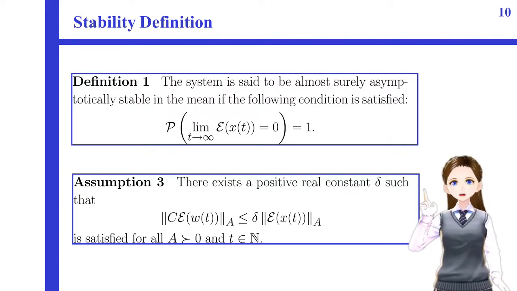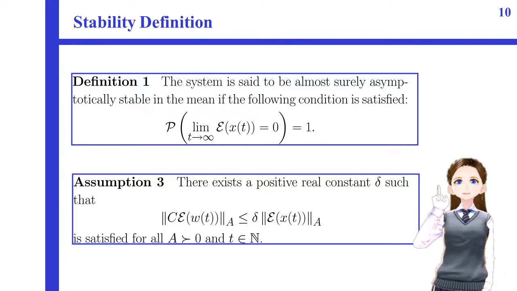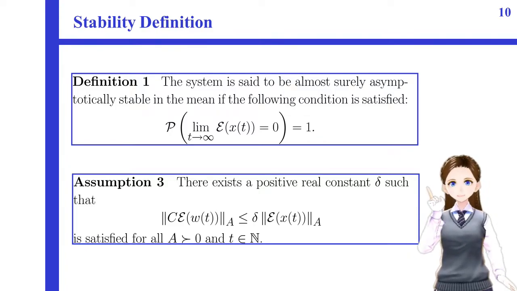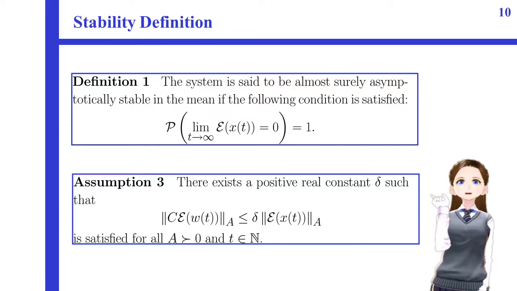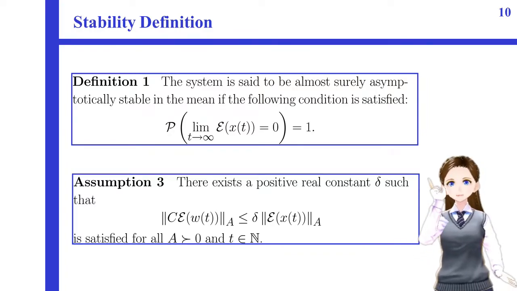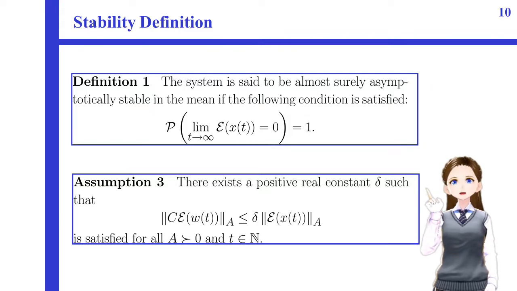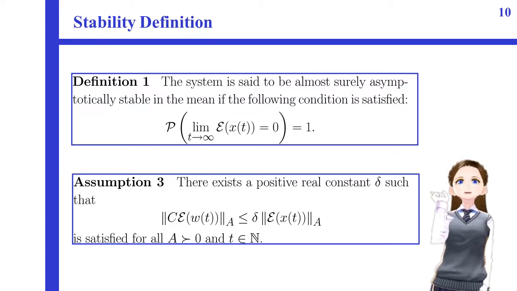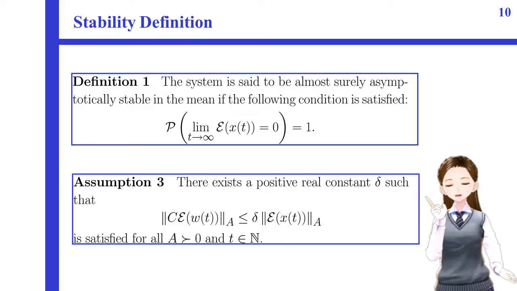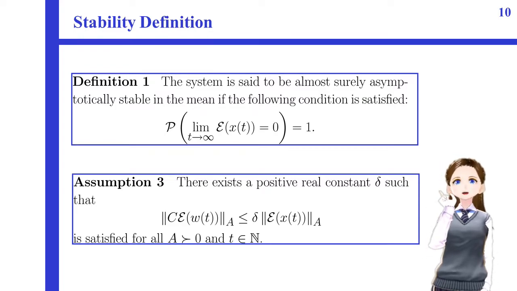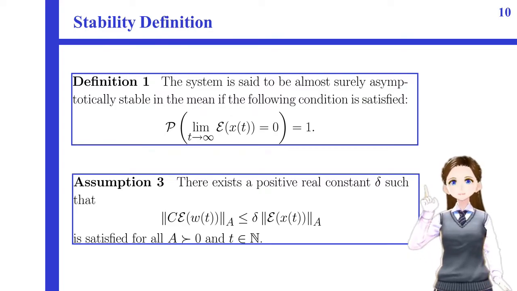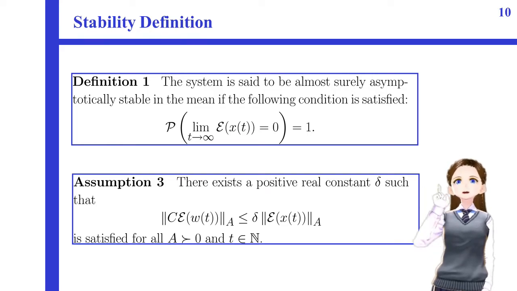Next, let me introduce the stability definition. The system is said to be almost surely asymptotically stable in the mean if this condition is satisfied. In order to consider the asymptotic stability in the mean at the origin of the system, we impose this assumption. There exists a positive real constant delta such that this condition is satisfied. Note that the disturbance W itself may be unbounded, but the expectation of W should be bounded and converge to 0 as the expectation of X goes to 0.